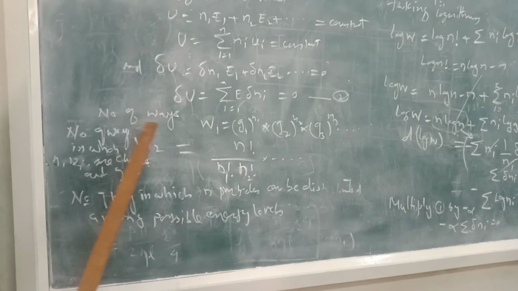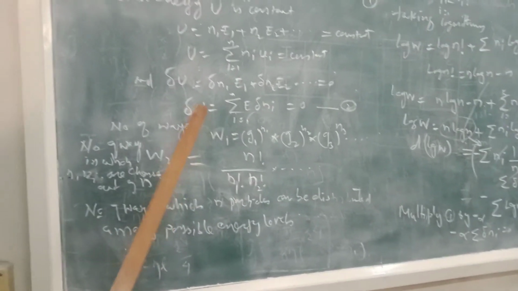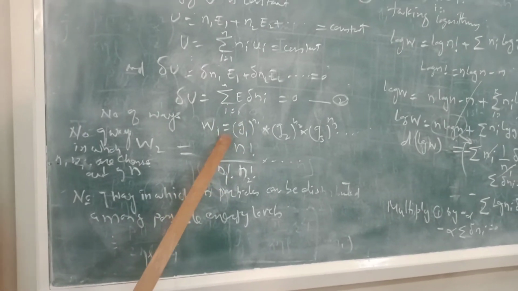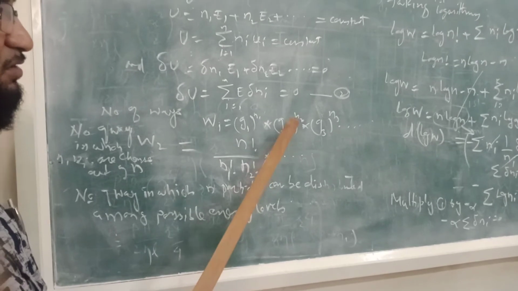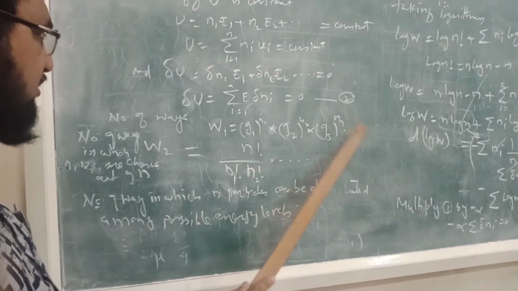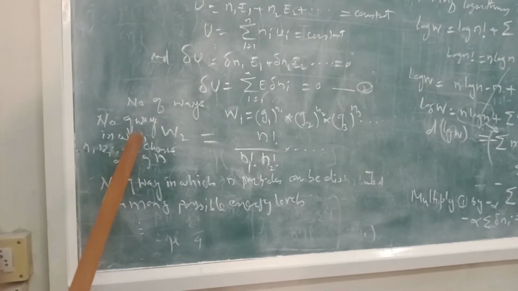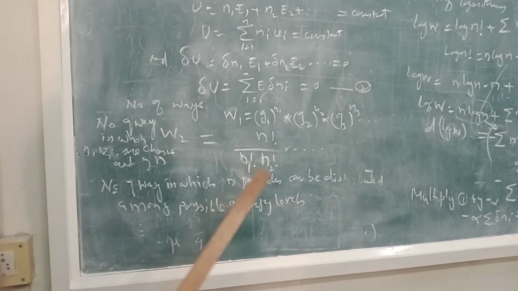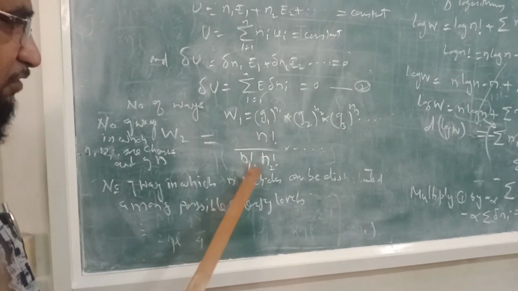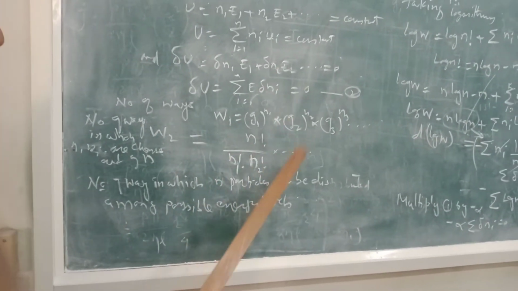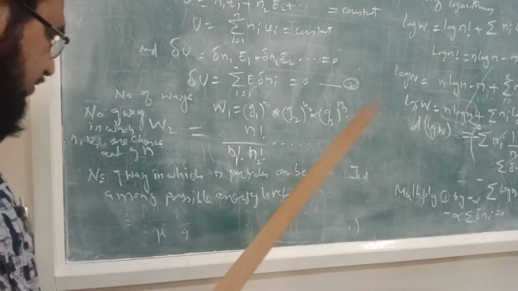Now the number of ways in which these molecules can be arranged, that is W1, is equal to G1 raised to N1, G2 raised to N2, G3 raised to N3 and so on. Now the number of ways in which the N1, N2, N3 molecules are chosen out of N molecules, I can write as factorial N upon N1 factorial into N2 factorial into N3 factorial and so on.